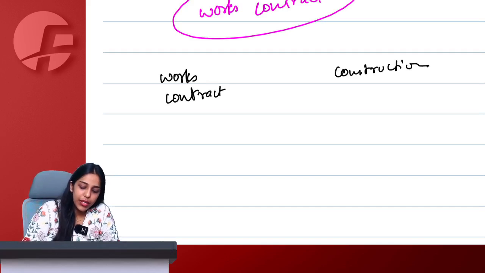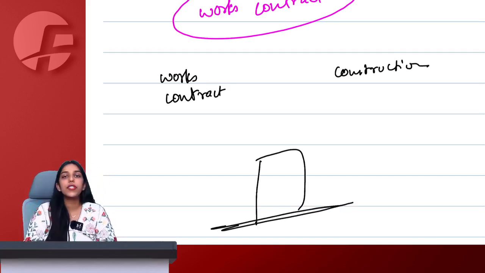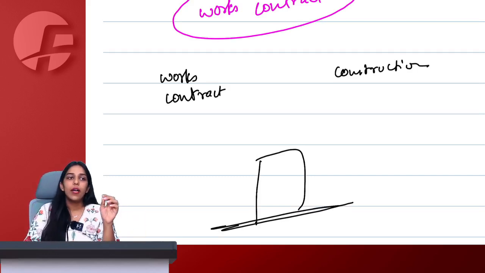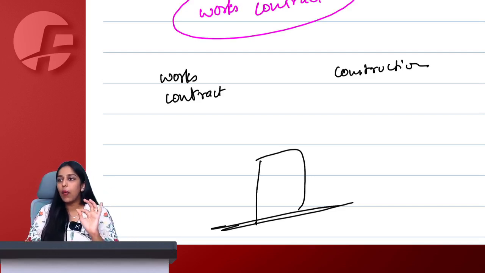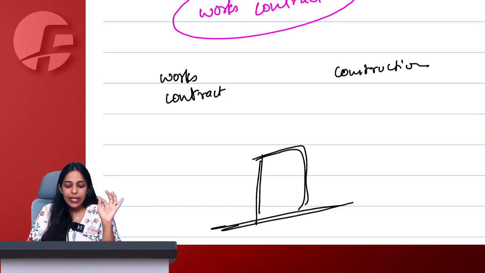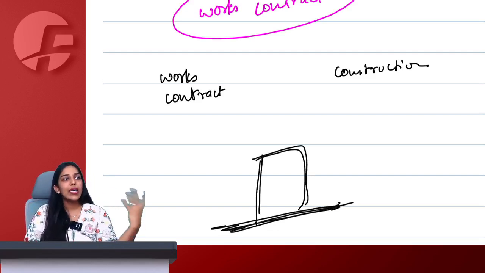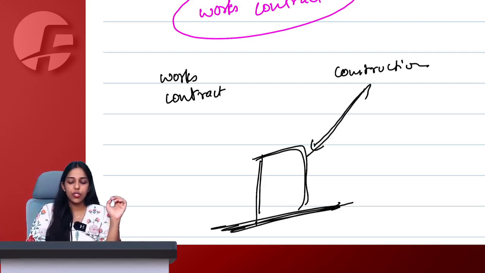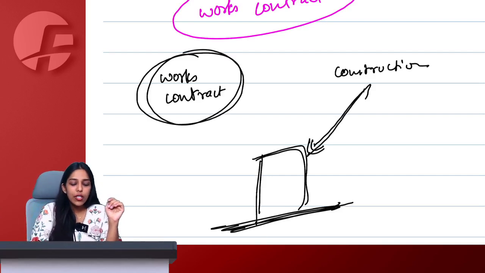If I want to build a building today, I have two options available with me. Option number one, I can go to the market, purchase cement, brick, steel, pipes, screws, everything that is required to build this property. I can purchase on my own. I can hire laborers, I can hire painters, carpenters, an architect and get everything done. That is construction.